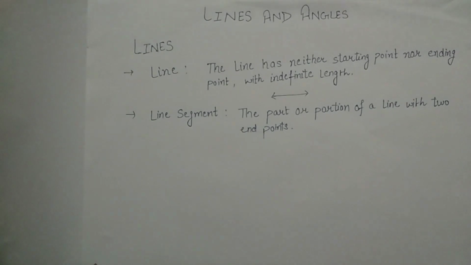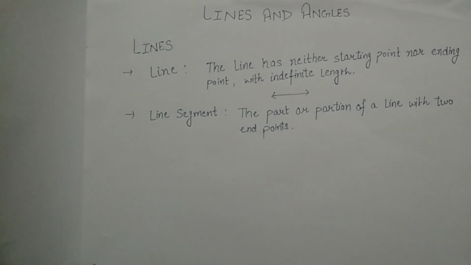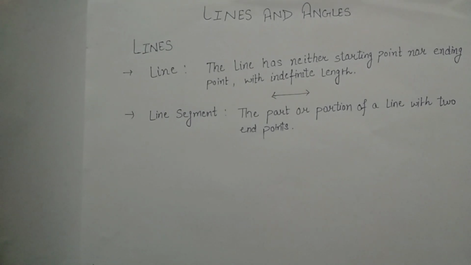So our next topic is line segment. What is a line segment? The part or portion of a line with two endpoints. Guys, what is a line segment? Any part or portion of a line which has two fixed endpoints, that means it has a starting point and it also has an ending point.